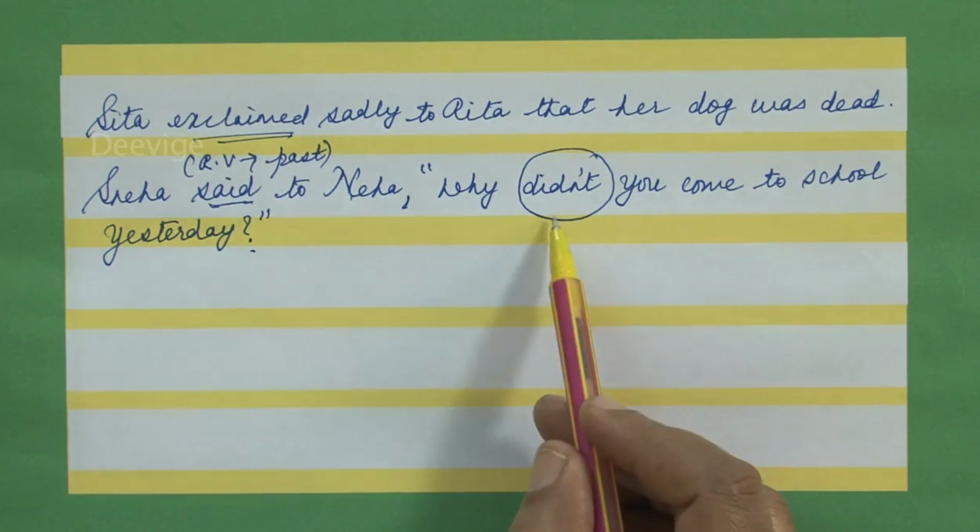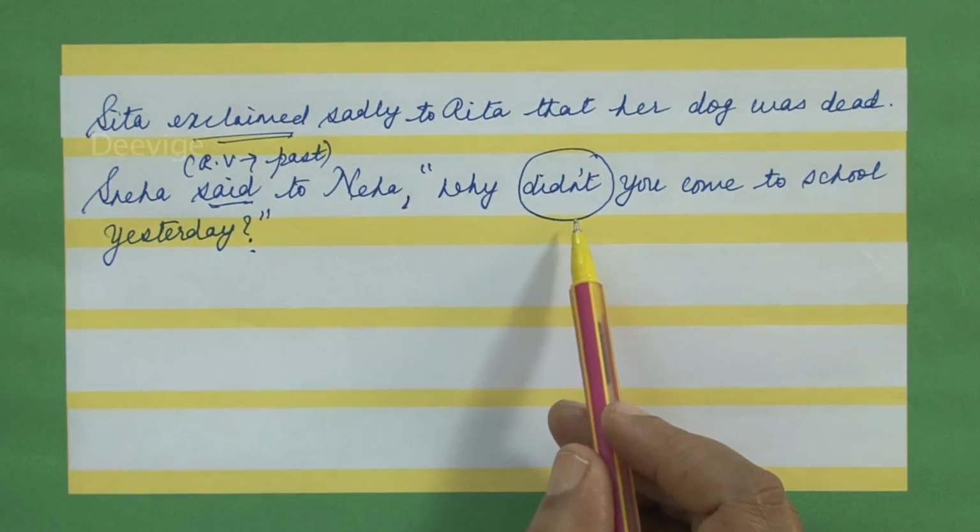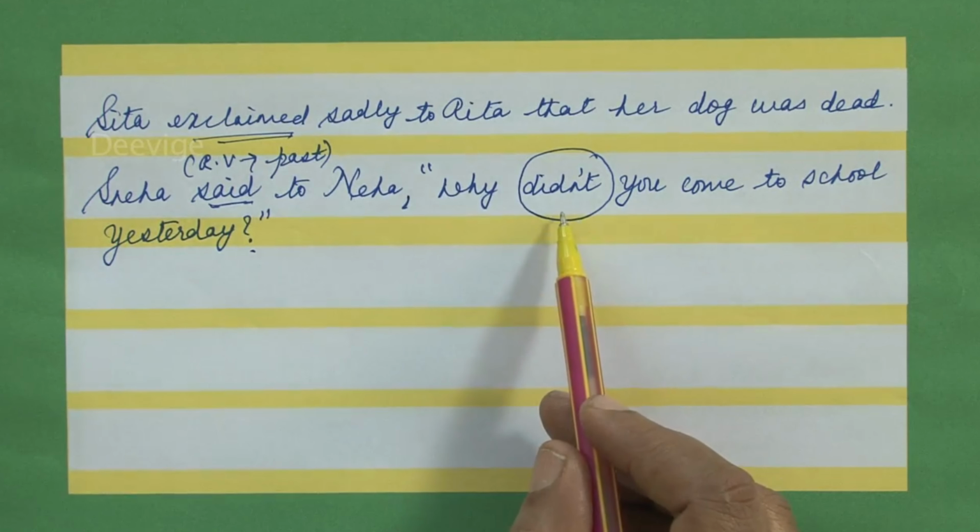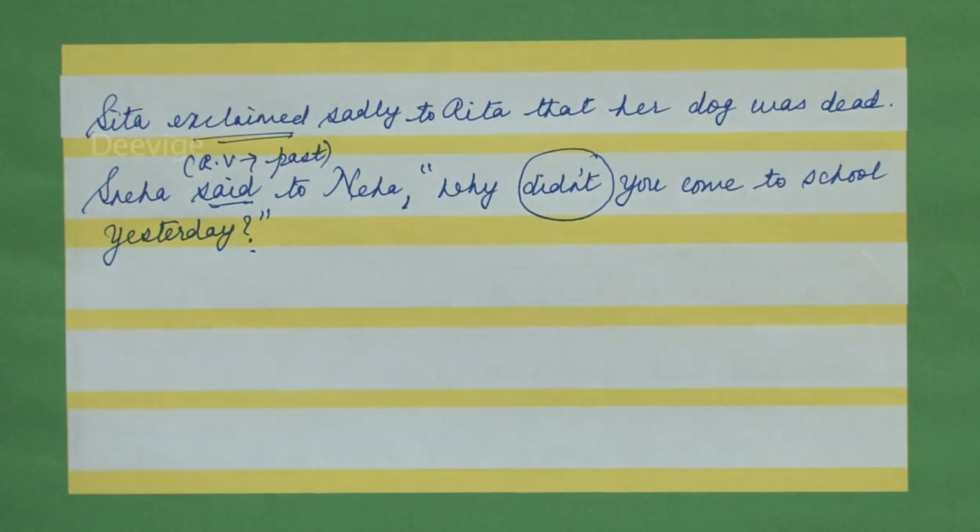So here it is, D-I-D-N-'-T. This D, the second D that you see in this word, is not a silent letter. So when it is not a silent letter, you should not be pronouncing it as "dint." You should pronounce it as "didn't."